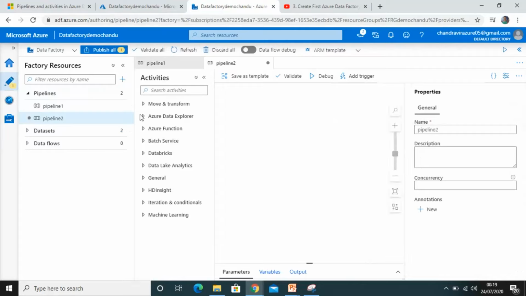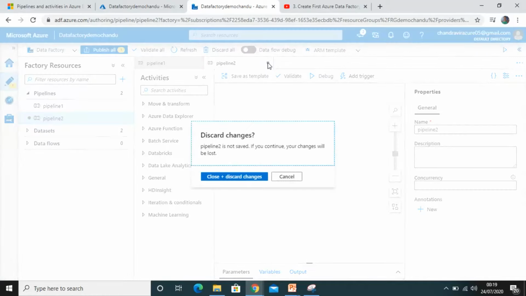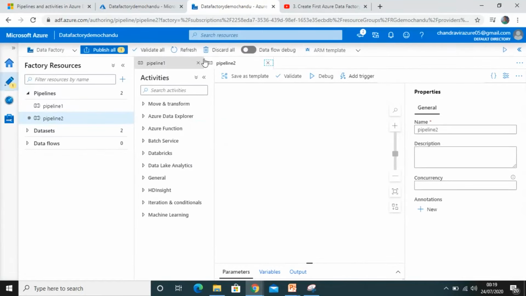And in the pipeline, this is the pipeline 1 session open. Let me close pipeline 2, sorry. This is the old one, pipeline 1, and this is the new one, pipeline 2. We can also name it here, like demo pipeline. Okay.